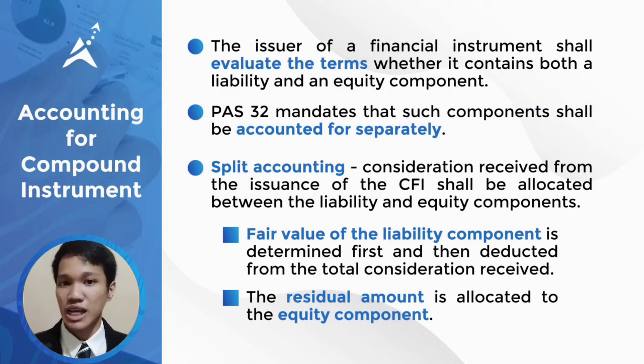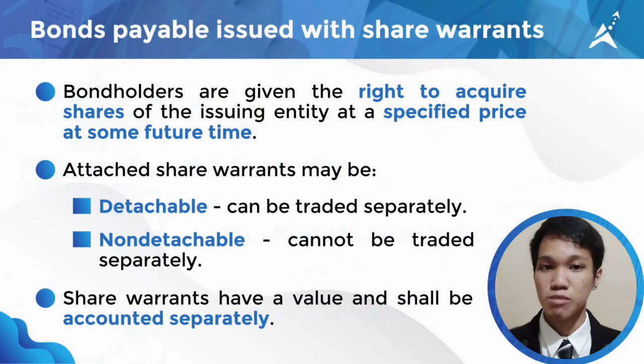So how do we allocate? Generally, the fair value of the liability component is determined first and we'll deduct it from the total consideration received. And yung natitira or residual amount, ito na yung i-allocate sa equity component. As mentioned earlier, there are two common examples of compound financial instrument: bonds payable issued with share warrants and convertible bonds payable. Let us first discuss bonds payable issued with share warrants.